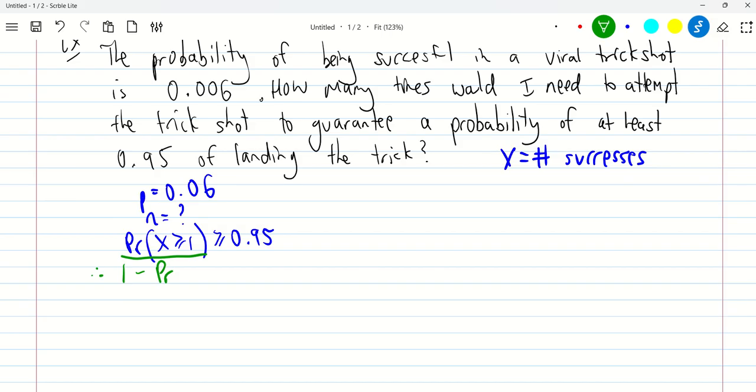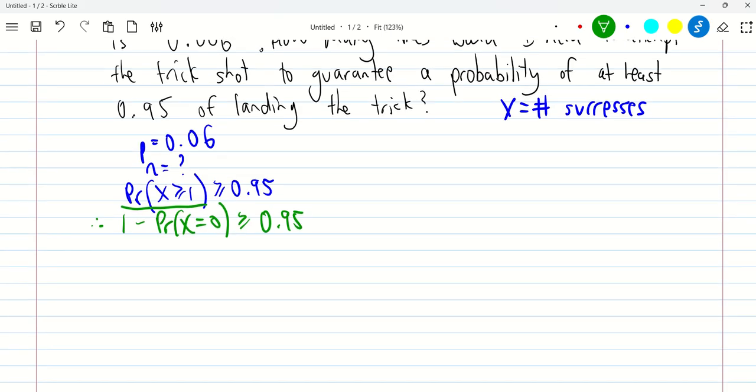The complement of x greater or equal to 1 is just the probability that x equals 0. In other words, 1 minus the probability that you never get that trick shot landed. The probability that you land at least one trick shot, the complement of that is you never landing the trick shot. What you'll see is that that calculation is much easier to do than the one we had before. So 1 minus the probability x equals 0.